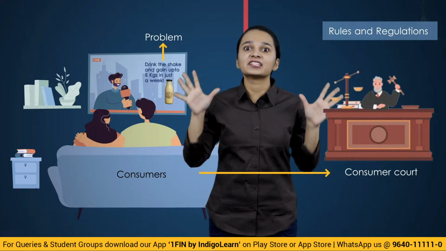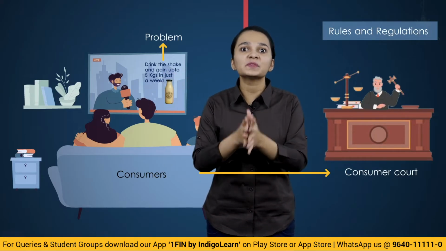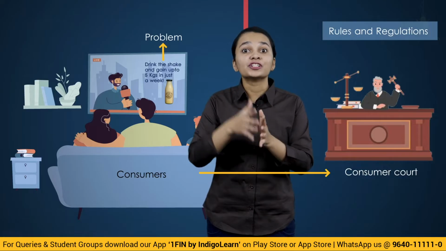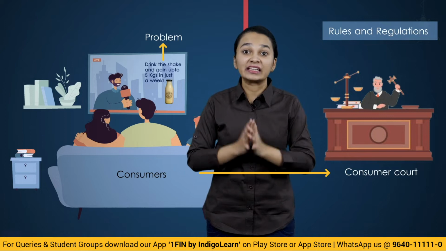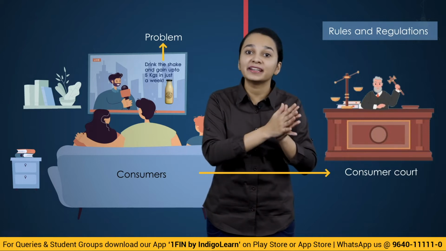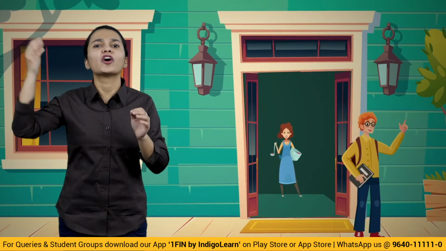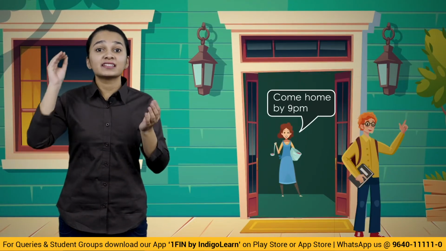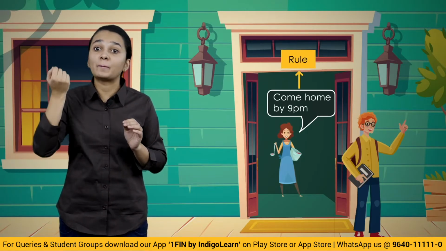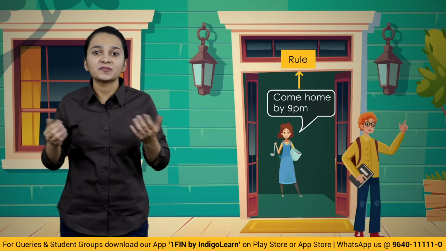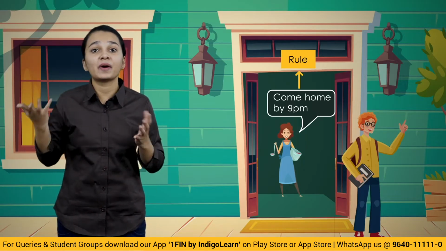So if you look at different situations, there are different problems which have to be addressed. And in order to take care of those problems, there are different rules and regulations which have been made. These rules and regulations have to be abided by the people. Now, say there might be some rules and regulations at your home as well. That if you're going out, come home by 9 o'clock or come home by 10 o'clock. So there is a restriction, or rather a rule, that if you're going out, you have to come back home by 9 or 10, whatever time it is.